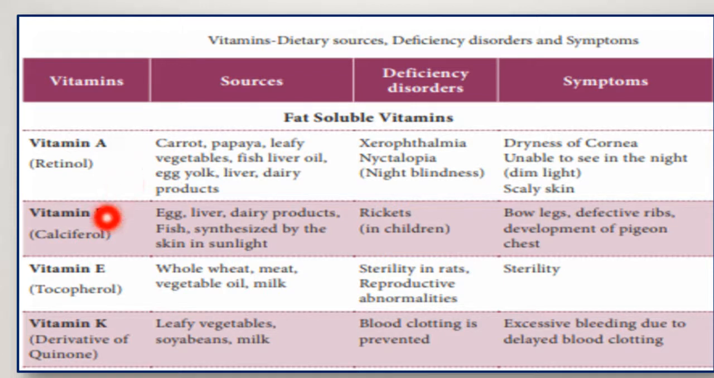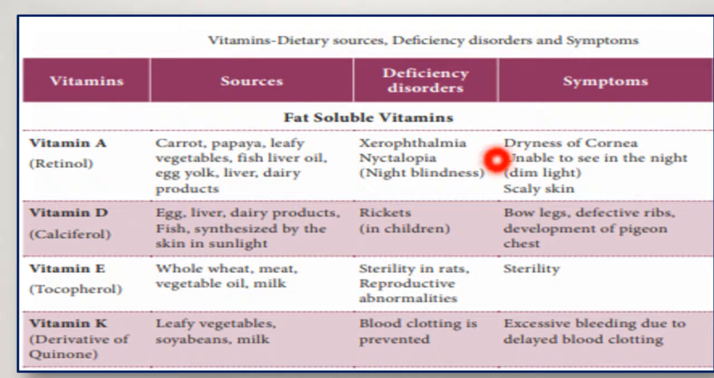Next is vitamin D. It is referred to as calciferol. It is rich in egg, liver, dairy products, fish, and it can even be synthesized by our skin in sunlight. Mainly, vitamin D deficiency disorders are seen in children. In children, it leads to rickets, and in adults, it leads to a condition called osteomalacia.